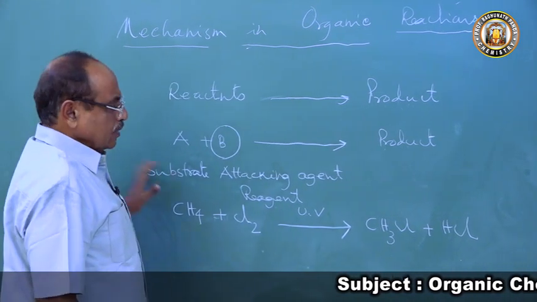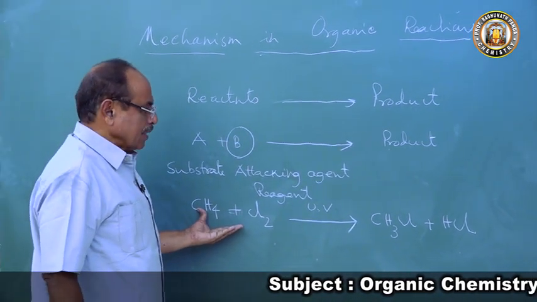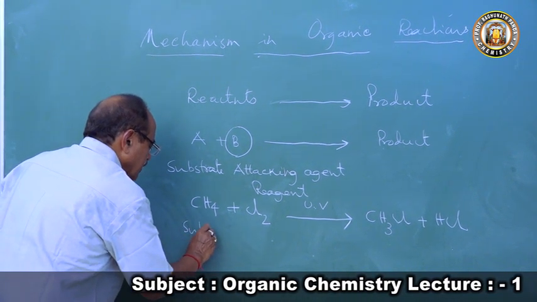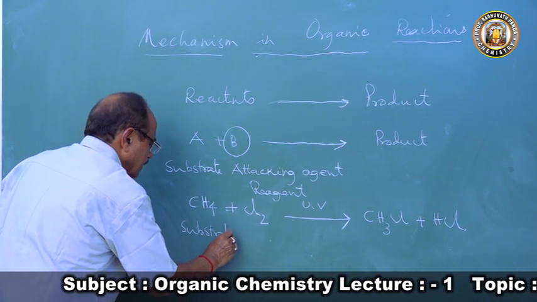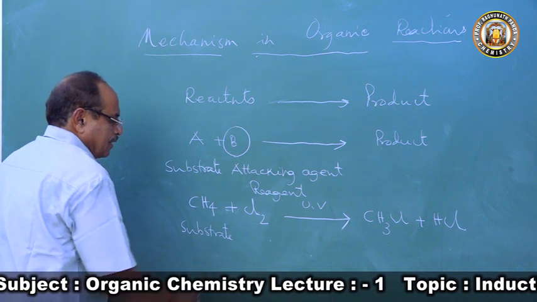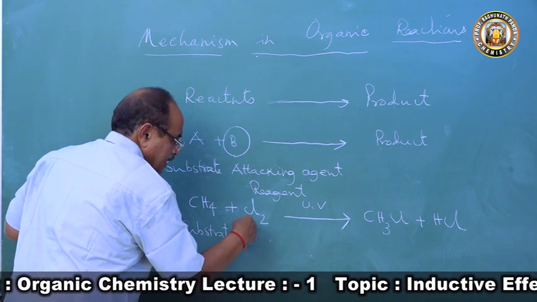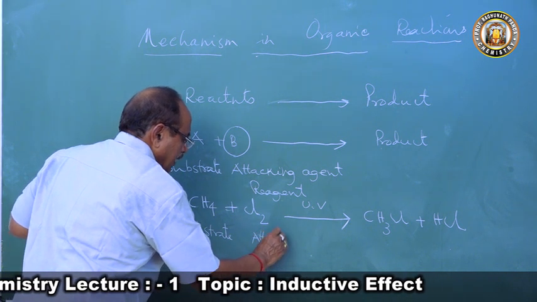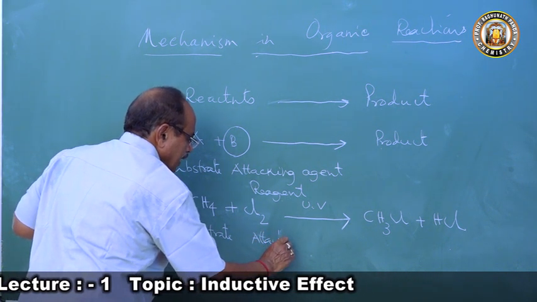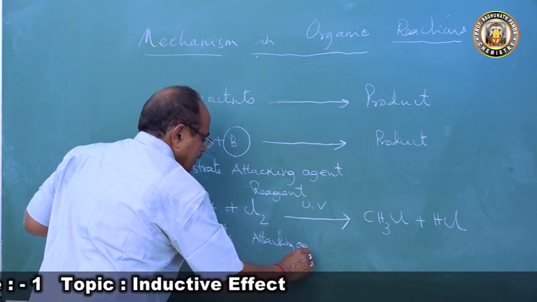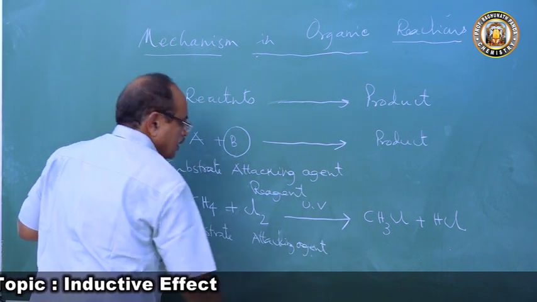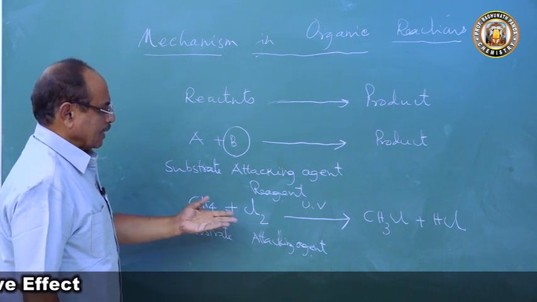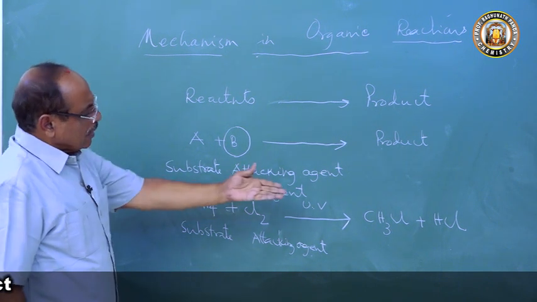Methyl chloride, and so these are the reactants and this is the product. Here methane is the substrate, and the chlorine is the reagent or attacking agent. It attacks methane; the attacking agent is also called the reagent. Then this reaction takes place, and we get the product.